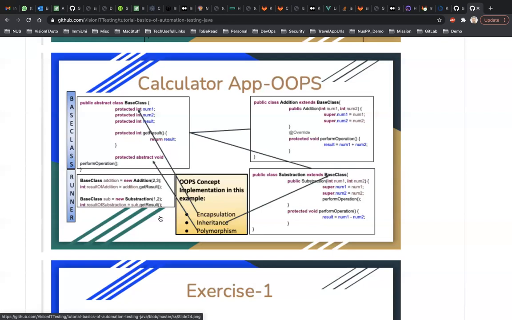I've also pointed out here that in the creation of this calculator program, I have implemented three object-oriented programming principles: encapsulation, inheritance, and polymorphism, right? This is what I was trying to explain in this specific example.